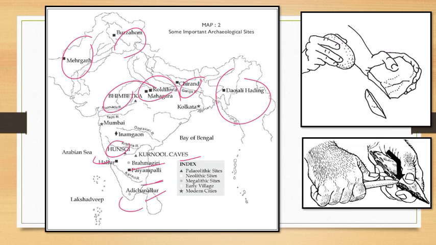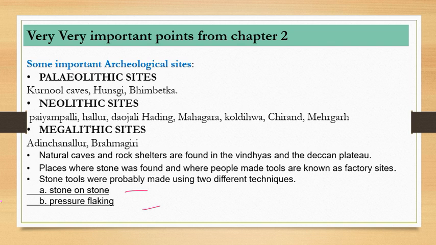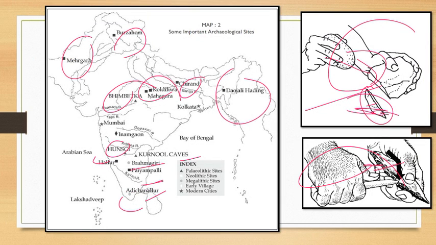Then we were talking about the techniques of making tools. This is the stone to stone tool technique. Here one stone is being hit on another and then a small flake of stone is being produced, you can see. The other one is the pressure flaking technique. I have mentioned it here. So this is the pressure flaking technique.